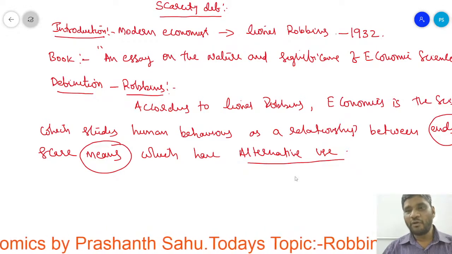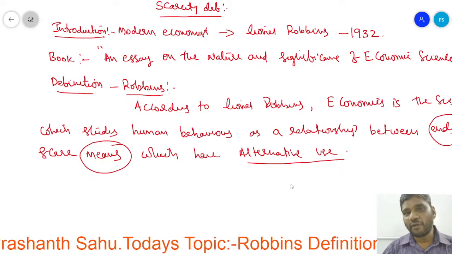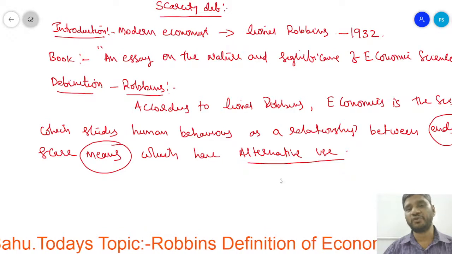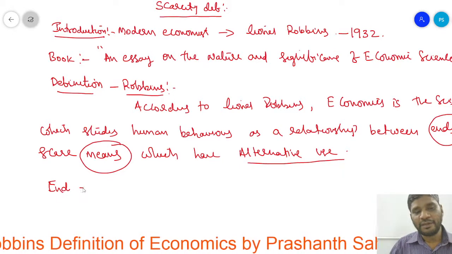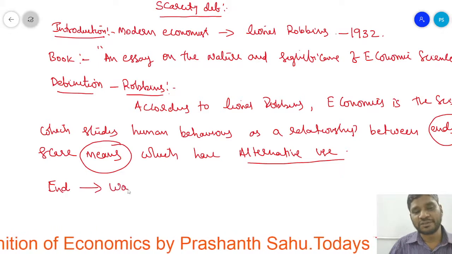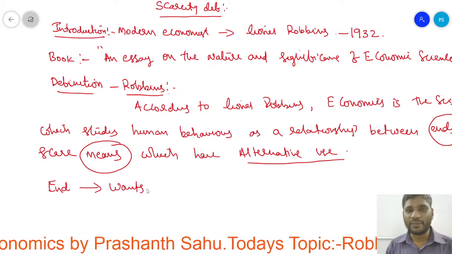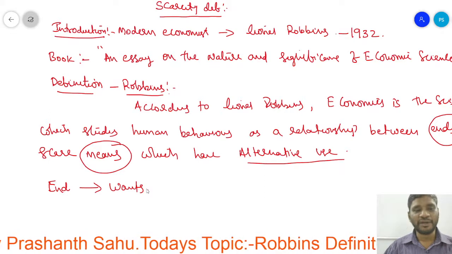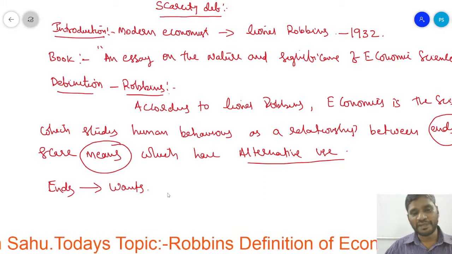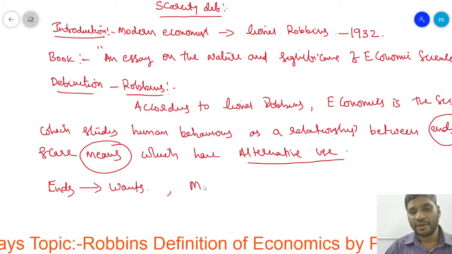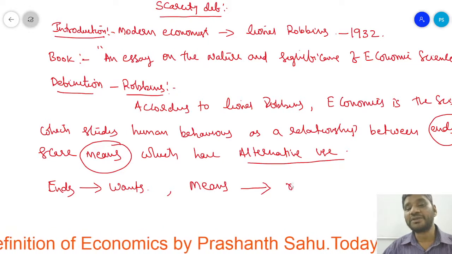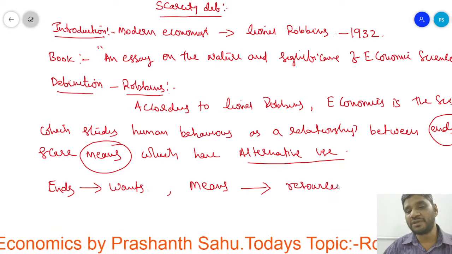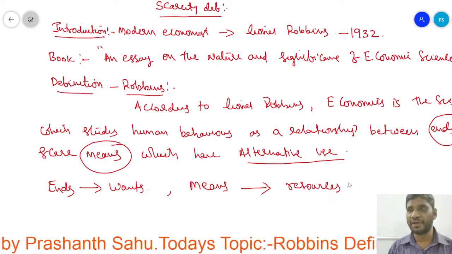First of all, what is the meaning of end? What is the meaning of means? We should know it. End means wants, in economics language. Ends are called wants, whereas means are called resources.